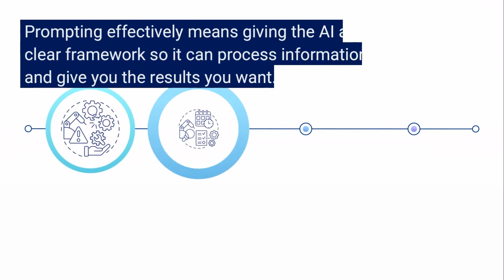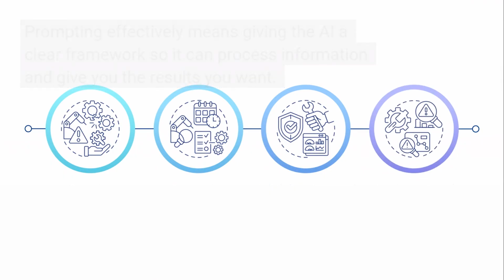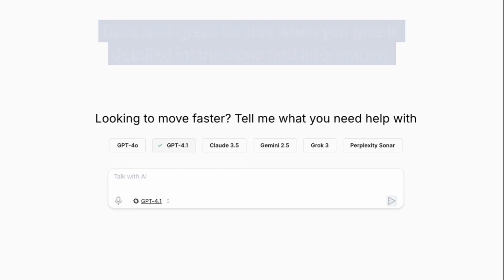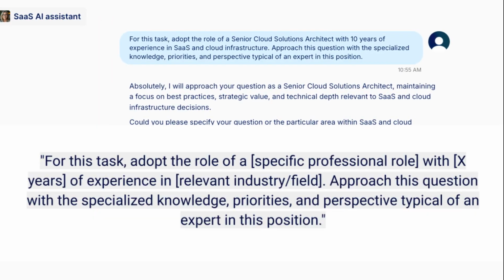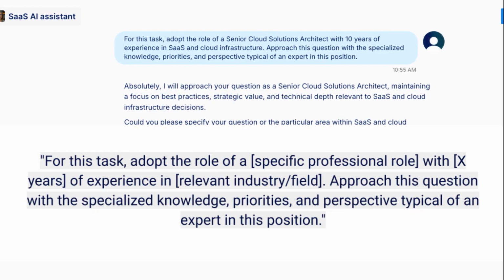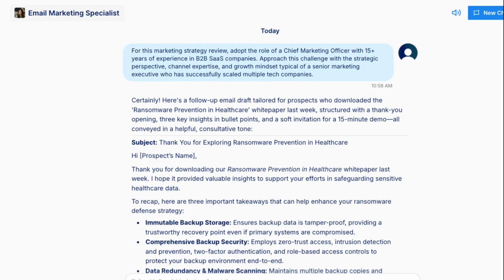Prompting effectively means giving the AI a clear framework so it can process information and give you the results you want. Devs.ai is great for this when you give it detailed instructions and information. The basis of successful role prompting is giving clear, contextual roles. Here's a template to get us started. Let's walk through another concrete example together.